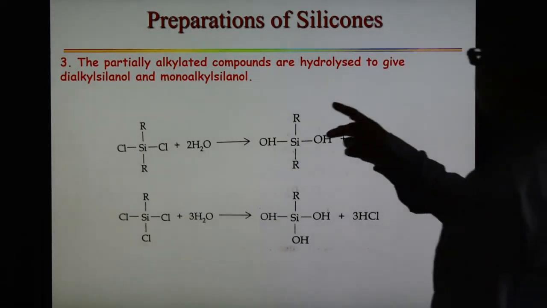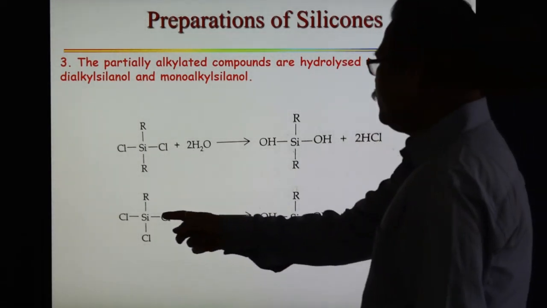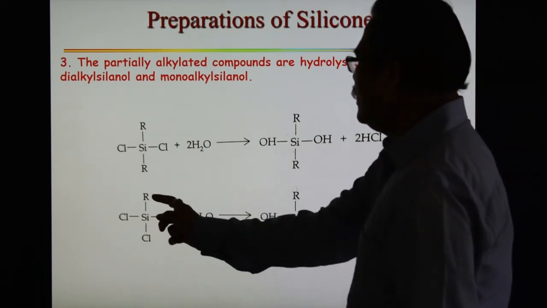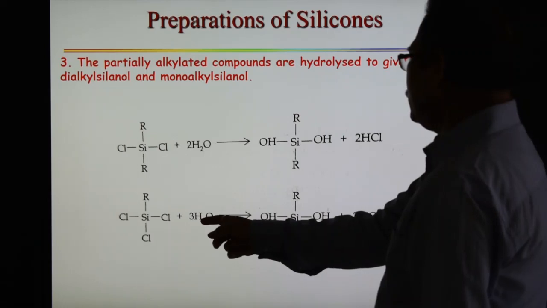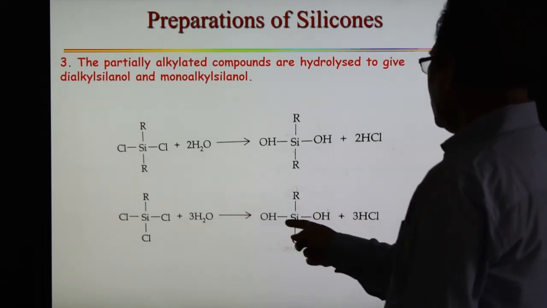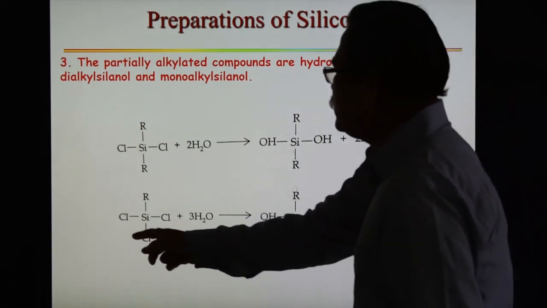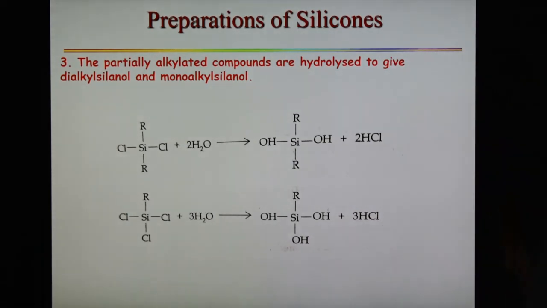So this is the dialkyl, and now when we react alkyl trichlorosilane, it undergoes hydrolysis, forming 3 OH groups in place of 3 Cl, and 3 HCl are released. So monoalkyl, dialkyl: partially alkylated compounds are hydrolyzed to form dialkyl silanol and monoalkyl silanol. This is another method of preparation of silicones.